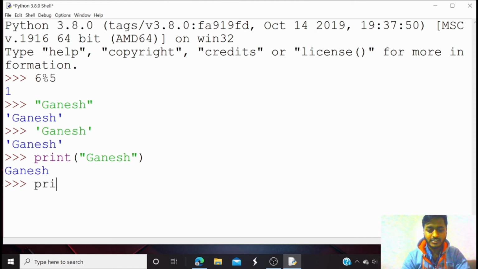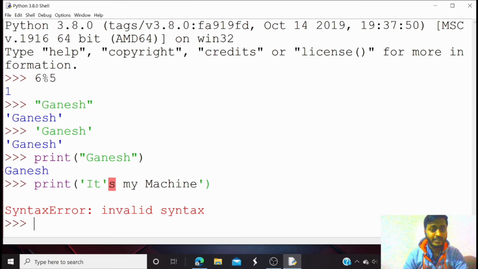If I do such a thing, print, and inside that I am using a single quote and typing it's my machine, it's giving an error. It is only reading it as a string and not the remaining part. So you have to do it like this: print, use a double quote outside, and here you can use a single quote.